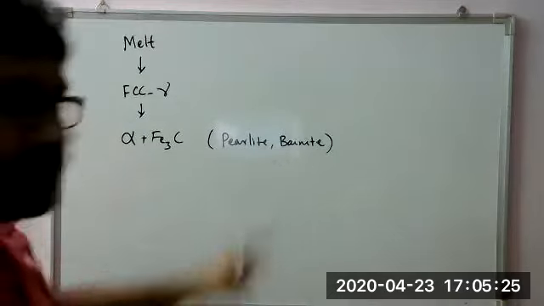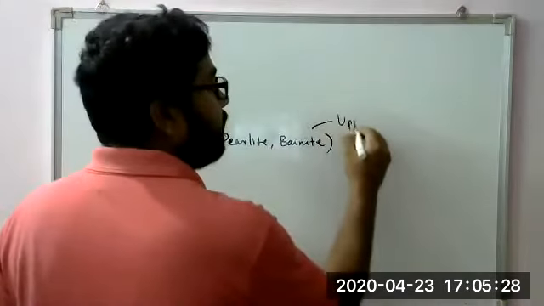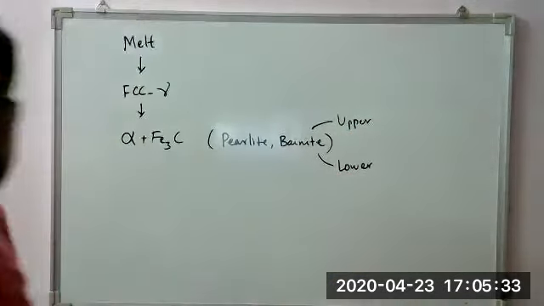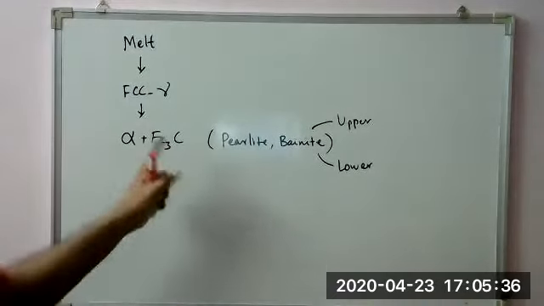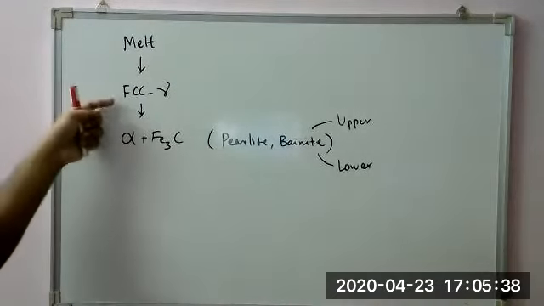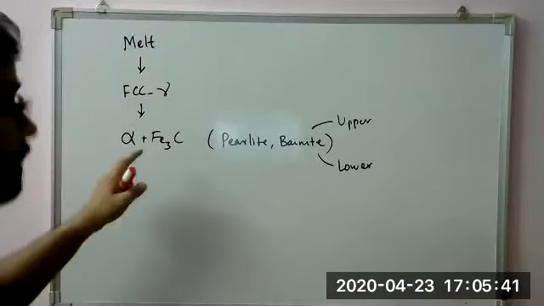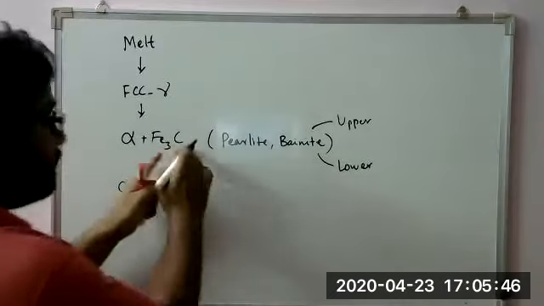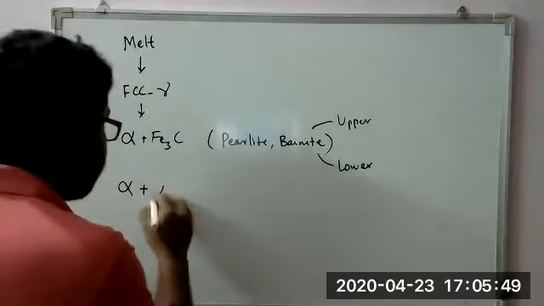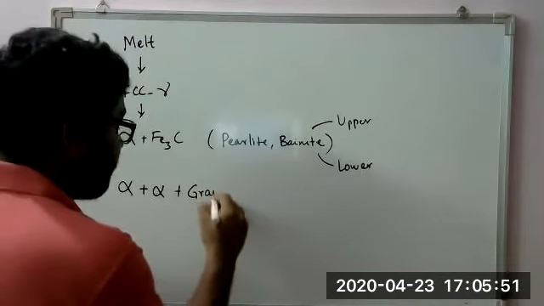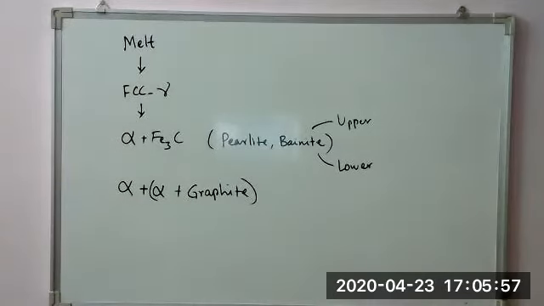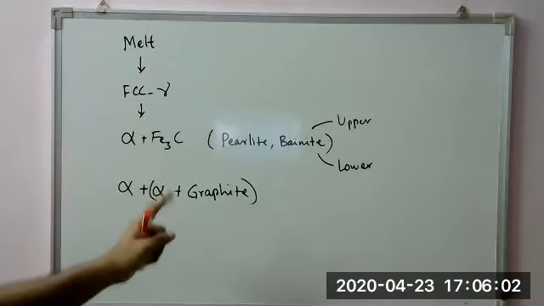Bainite is further divided into upper bainite and lower bainite. Okay. So when these structures are forming, melt, gamma, alpha, Fe3C, with further reduction in temperature, this Fe3C is further becoming alpha plus graphite. Okay. So in cast iron, we had studied about this thing.